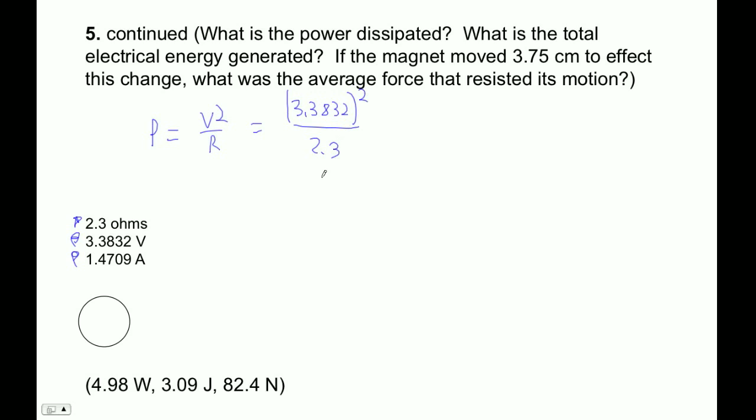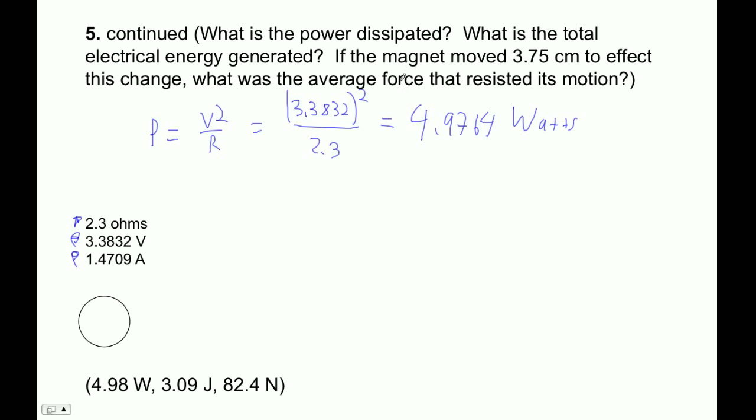If you get a slightly different answer from me, that's because I'm using unrounded values in my calculator. I store that, and if I do that, I get 4.9764 watts. That's my power.